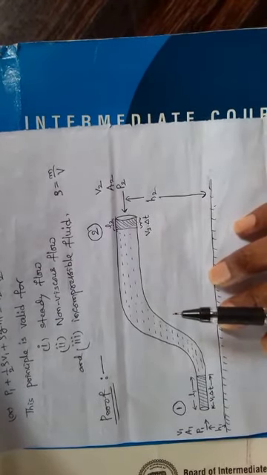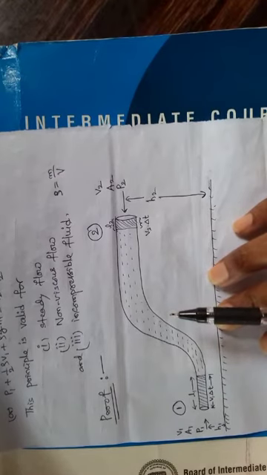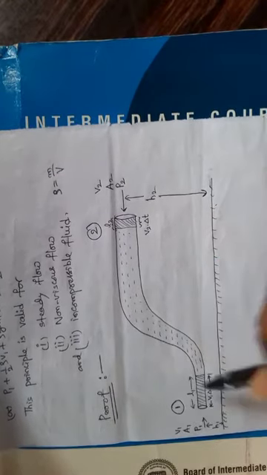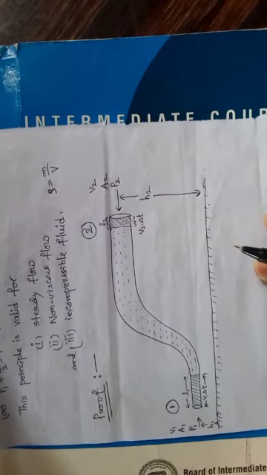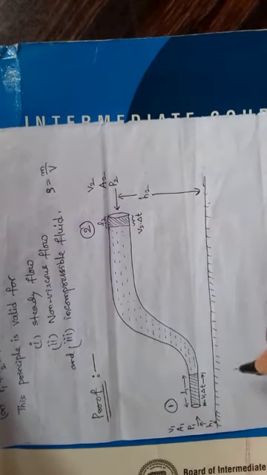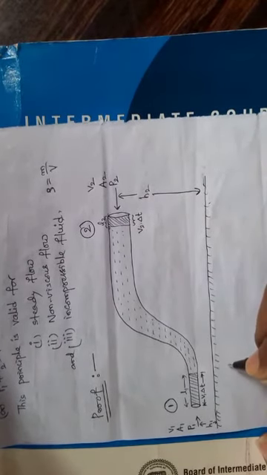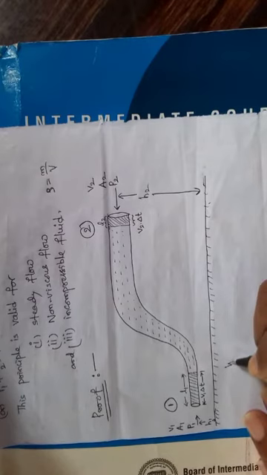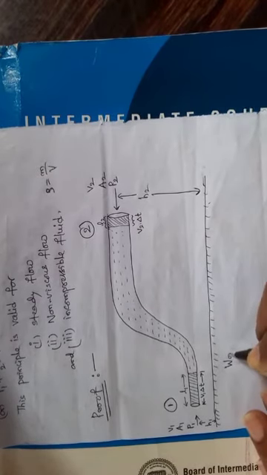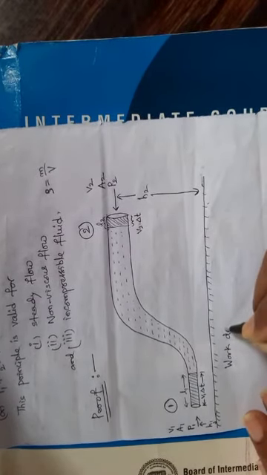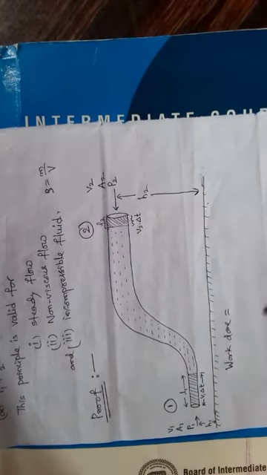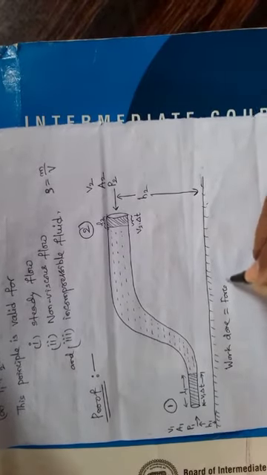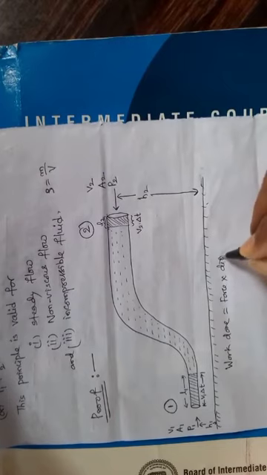Okay. Now shall we calculate the work done? Let us calculate work done on the fluid. The general formula for work done is force into displacement.